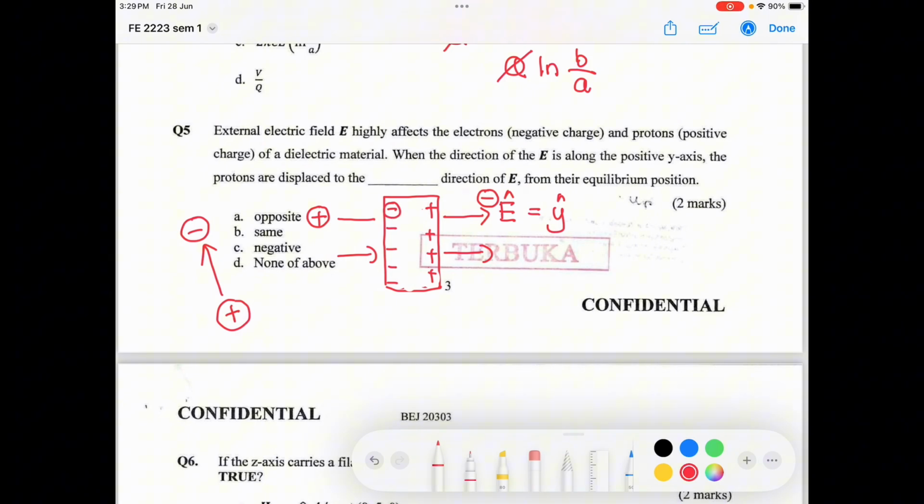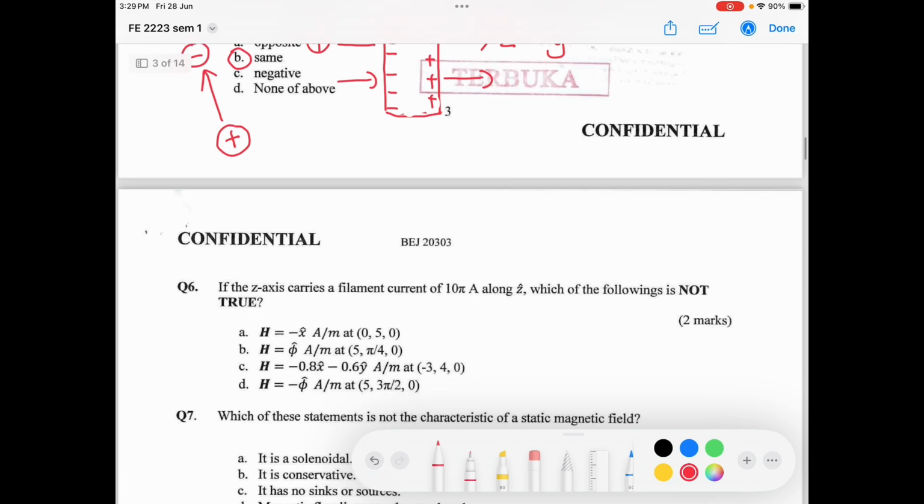That's why all the electrons align on the left-hand side, whereas the protons align on the right side. So the question is, the protons are displaced in what direction of E? You can see the protons are moving to the right side, in the same direction as the electric field. So the answer is B.